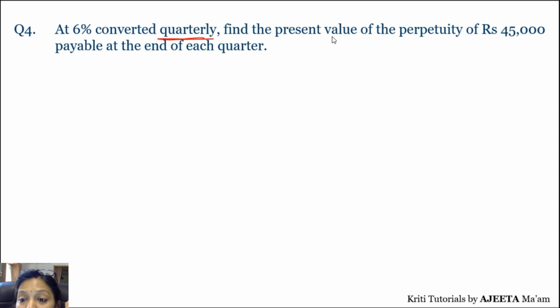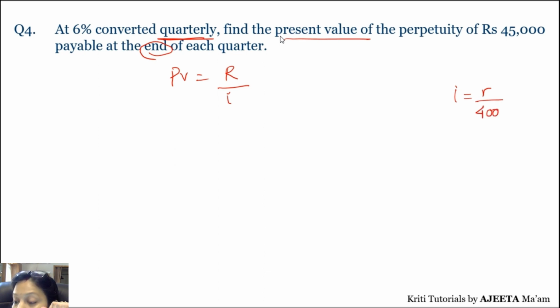So now you have to calculate the present value of the perpetuity. है तो end में ही, जब end में है तो हमें same formula use करना है। But financial maths में एक बहुत important concept होता है जो आप लोगों ने 11th में भी पढ़ा होगा। जो अभी 11th के बच्चे हैं वो अभी पढ़ रहे होंगे इस चीज़ को, और 12th वाले बच्चों ने already 11th में पढ़ा होगा। पूरा financial maths quarterly, semi annually और annually पे based होता है, because उसके according हम I calculate करते हैं। So here I will be taken as R upon 400, not R upon 100.